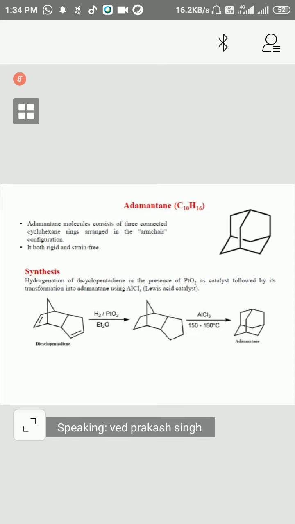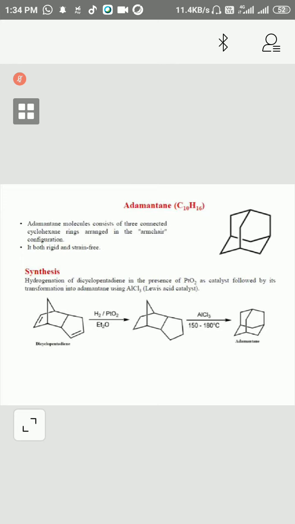Another way it can be defined is that an adamantane molecule consists of three connected cyclohexane rings arranged in the armchair configuration. So both rings are rigid and strain free. How can it be synthesized?